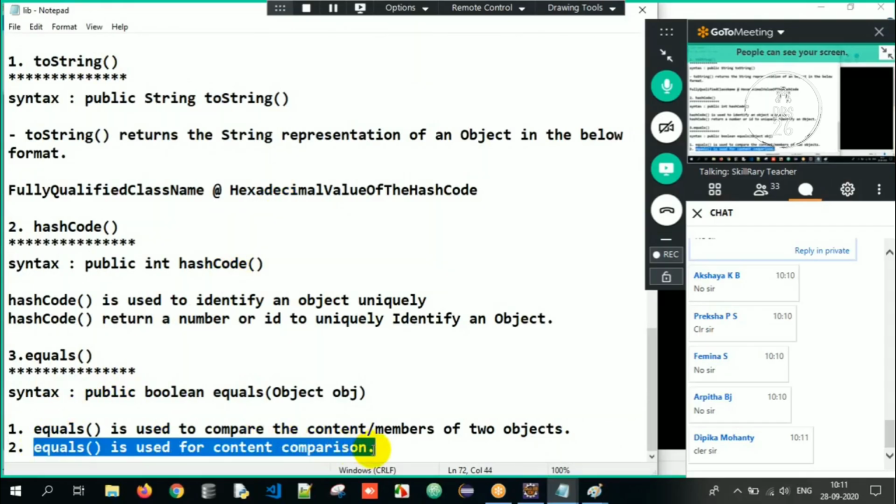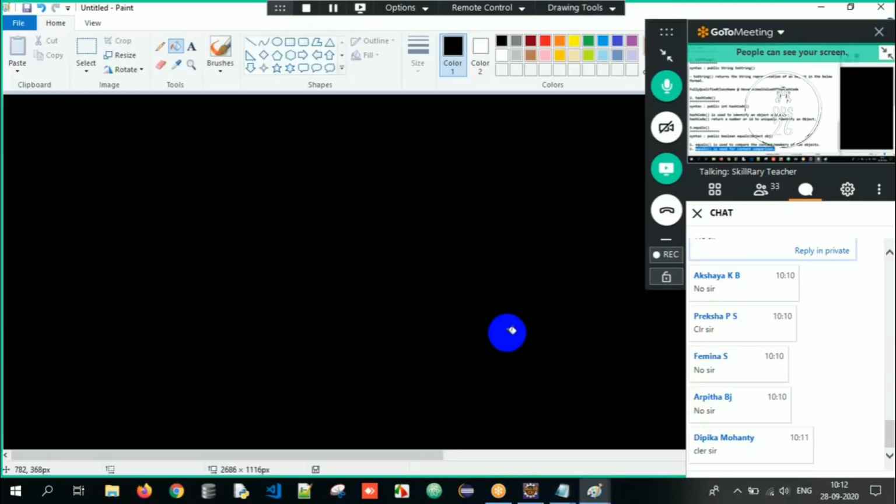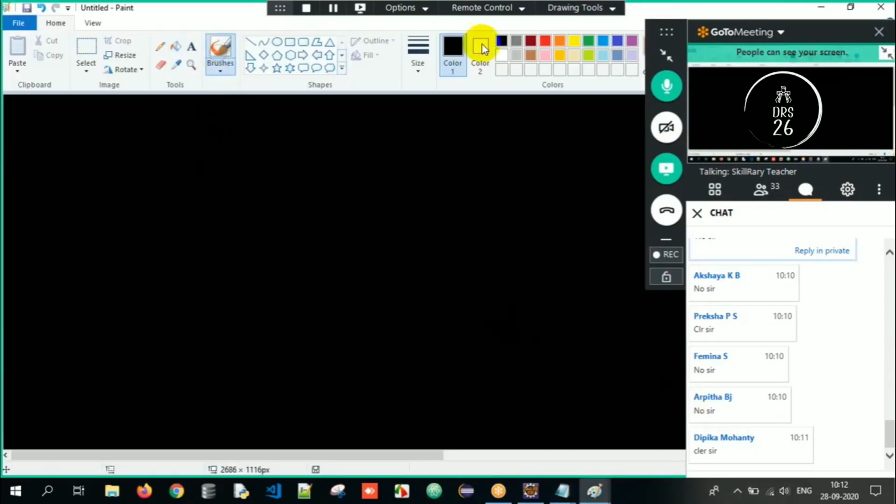See, automatically it is going to compare the addresses of two objects. But now you will override the method in such a way that you will compare the content of two objects. By default it compares the addresses, but if you override it, it can compare based on whatever criteria you pass it over here. Clear? So now you have to be very smart in order to decide, three methods here.